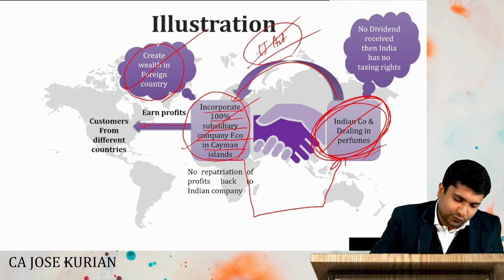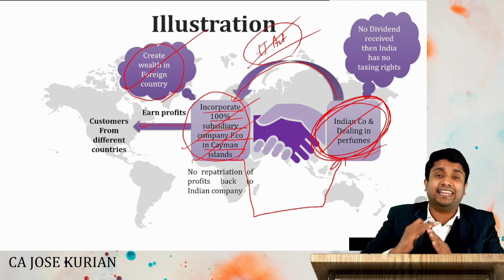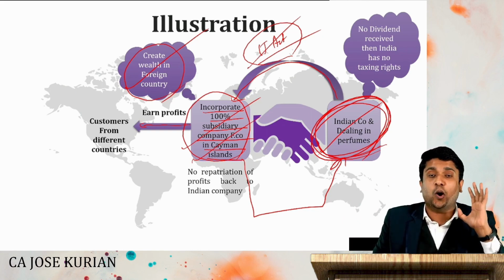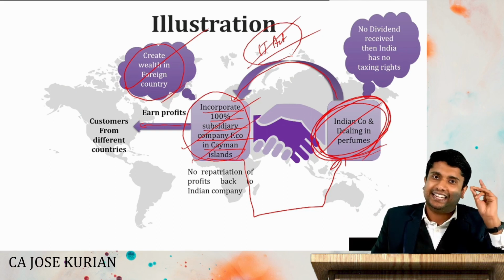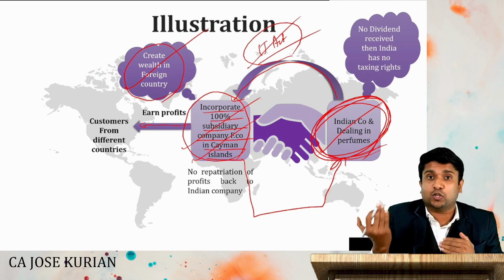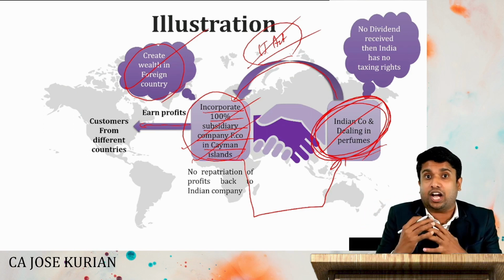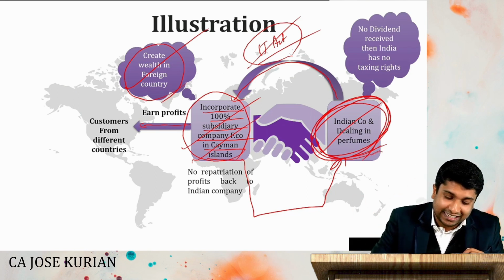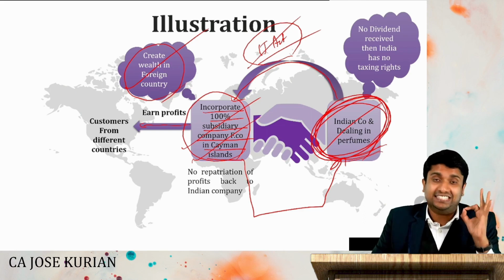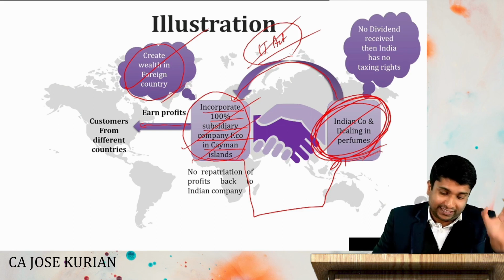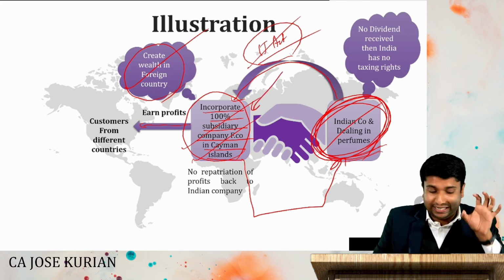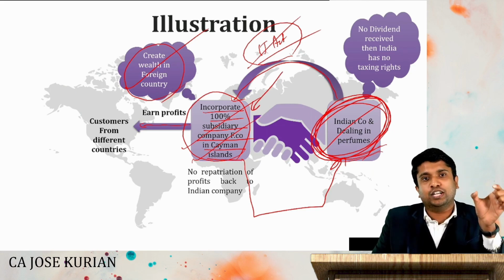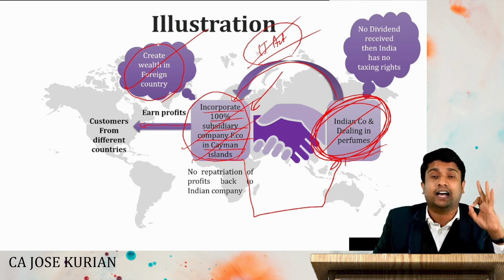But the problem is this foreign company will never distribute any dividends. They will keep on creating wealth in the foreign country and they will deposit all the wealth in the foreign country itself. So if they do so, then what happens? The income tax department cannot charge any taxes on the foreign wealth indirectly created by the Indian company. Yes or no? This is the concept of CFC, and this foreign company which is incorporated in Cayman Islands is known as what? The controlled foreign corporation, and this is a tax abusive strategy.